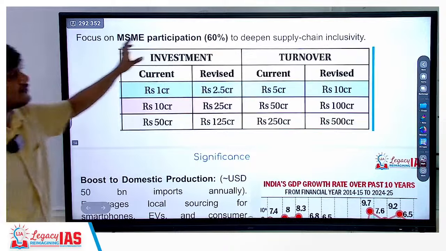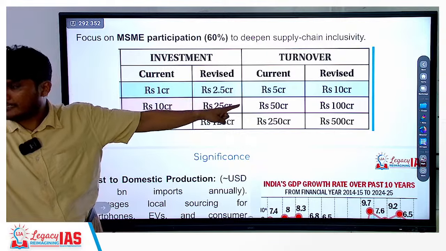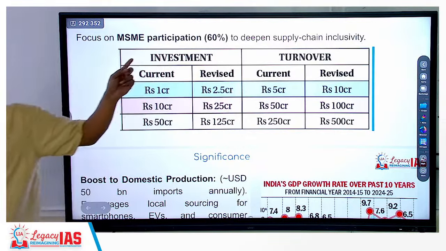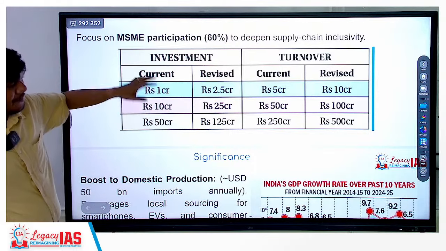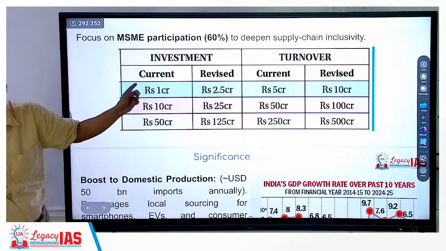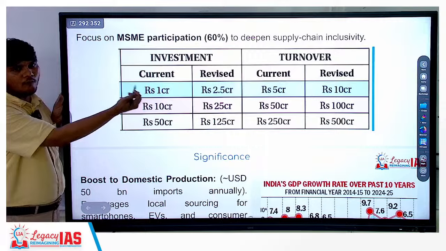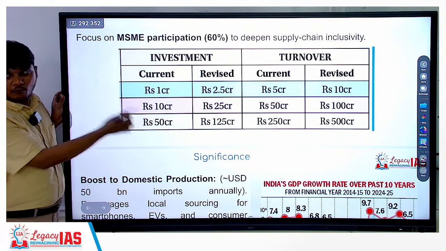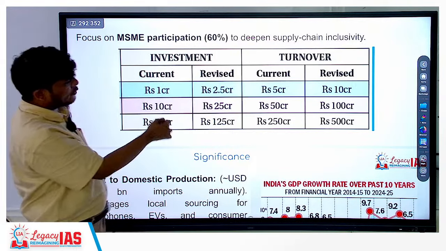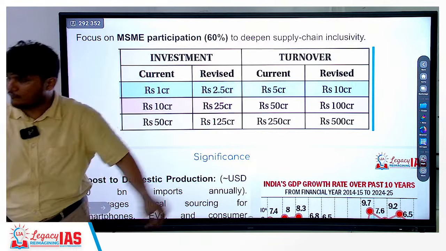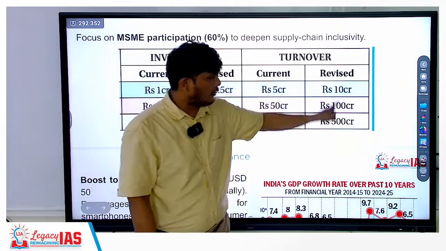We have seen that around 60% participation will be there of the MSME. These are the revised MSME criteria. In the budget 25-26, the MSME criteria has been revised. Based on investment, before the budget 25-26 it was 1 crore. So any company that is investing up to 1 crore was micro, 10 crore small, 50 crore medium. Now what they have done is they have multiplied it by 2.5 and it's 2.5 crore, 25 crore and 125 crore. Based on the turnover, this was the range, they have doubled it and now this is the range.